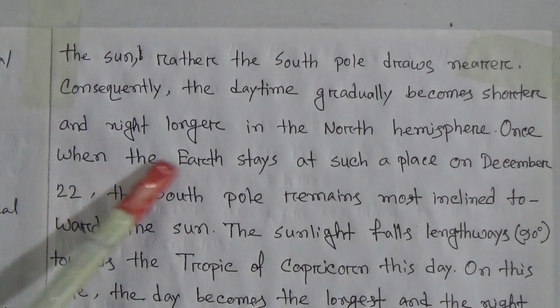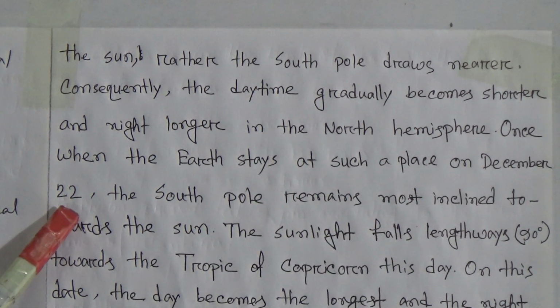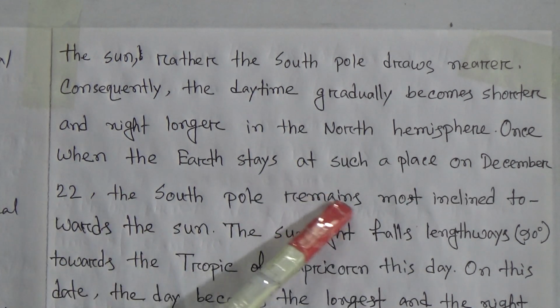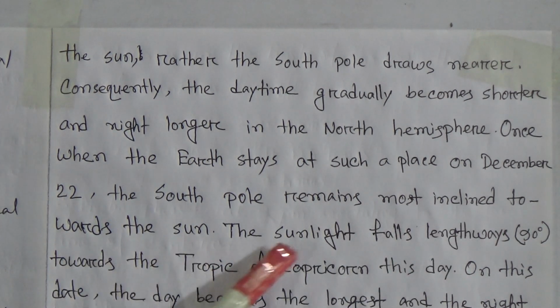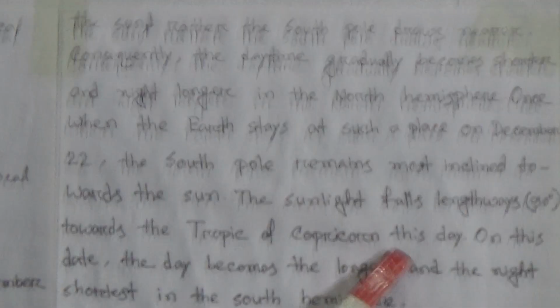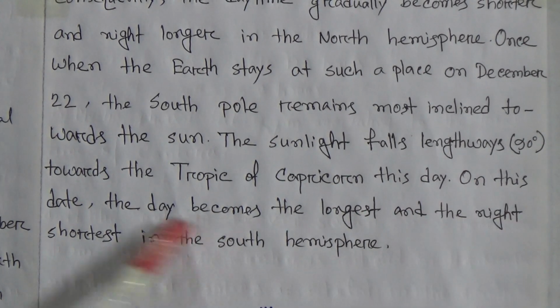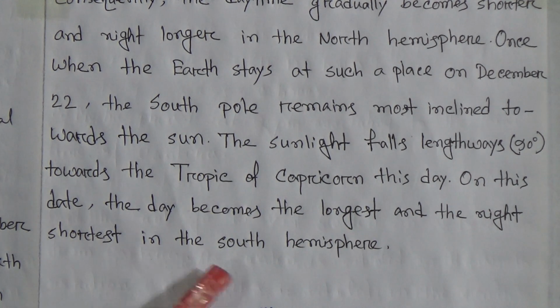Once, when the earth stays at such a place on December 22, the south pole remains most inclined towards the sun. The sunlight falls lengthwise, that means at 90 degrees towards the Tropic of Capricorn this day. On this date, the day becomes the longest and the night shortest in the south hemisphere.